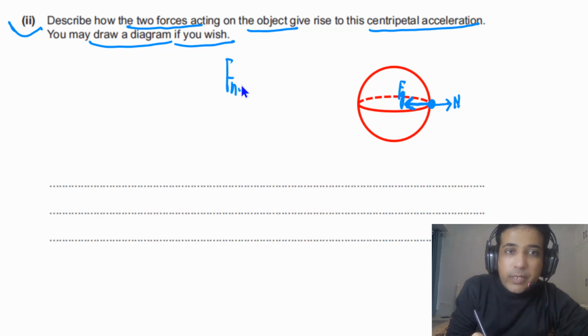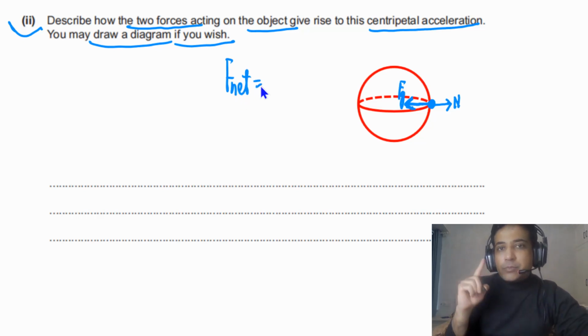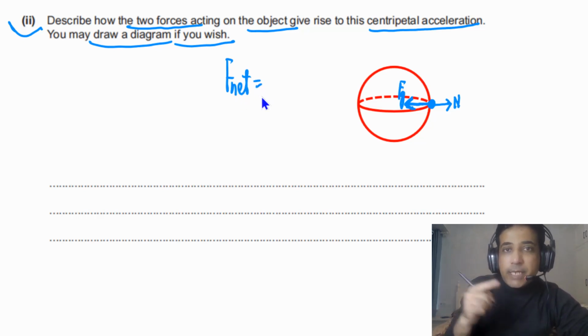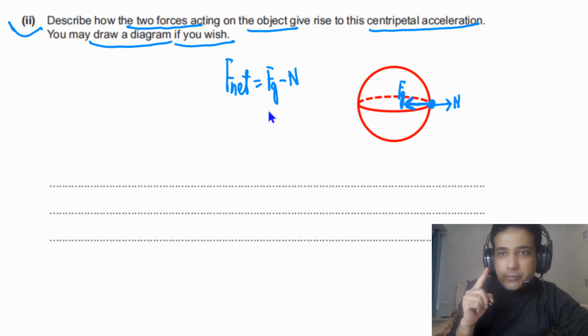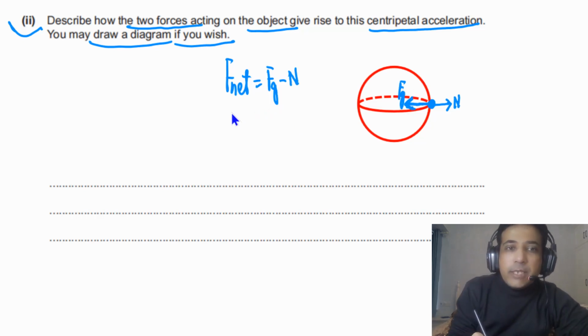So we can write F net. And this object is moving in a circle, and the net force has to point towards the center of the circle. So in this case, Fg has to be greater than N. So there is a resultant force, and that resultant force is the centripetal force.